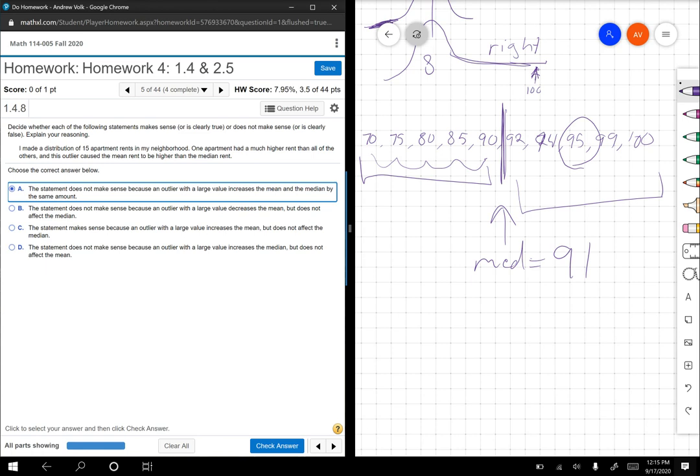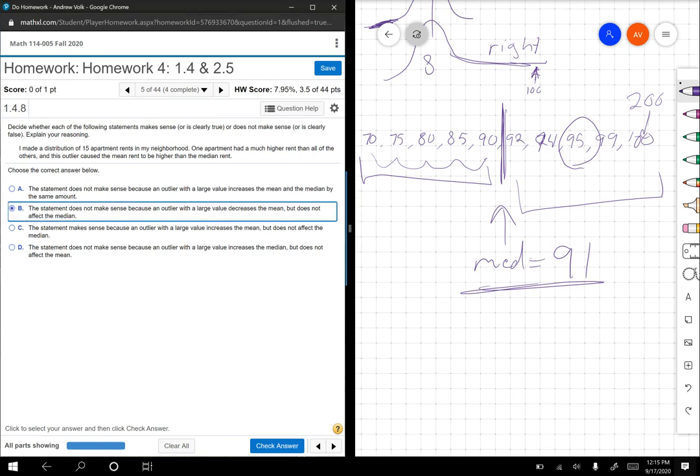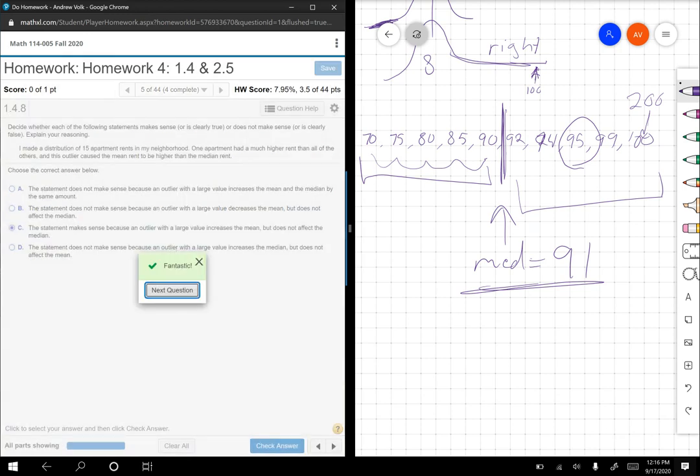If we make this number right here a 200, it doesn't change where the median is, still 91. So that's not true. The statement doesn't make sense because an outlier with large value decreases the mean. Well, that's not true. The statement makes sense because an outlier with a large value increases the mean, but does not affect the median. I like it. Yeah, increases the mean, but does not affect the median.